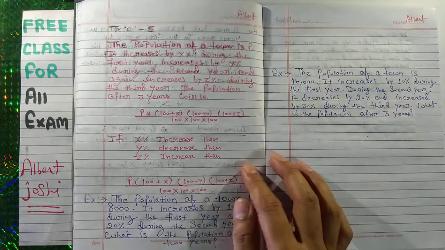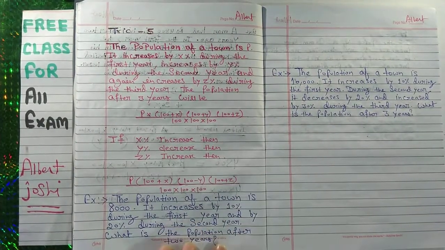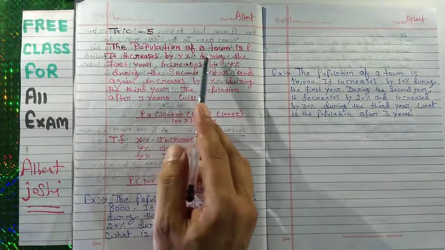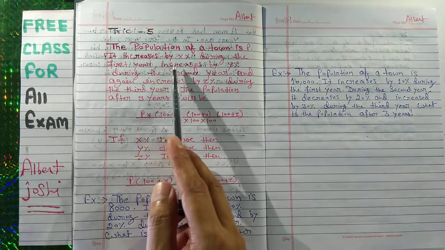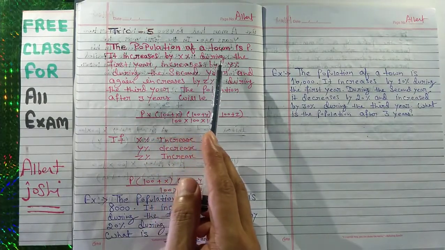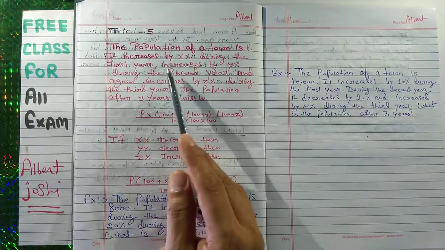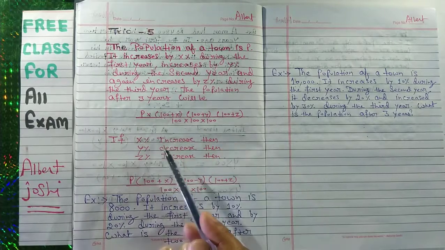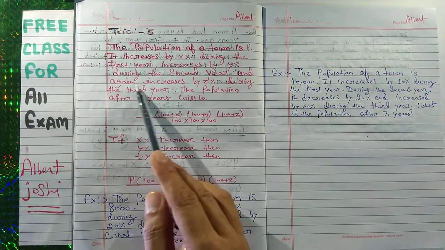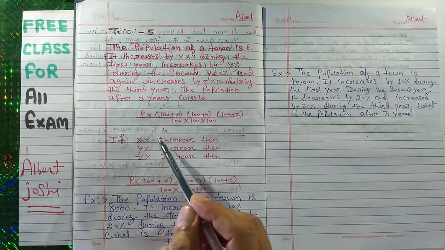Now the trick number 5. In trick number 5, the population of the town is P. It increases by X% during the first year, increases by Y% during the second year, and again increases by Z% during the third year.